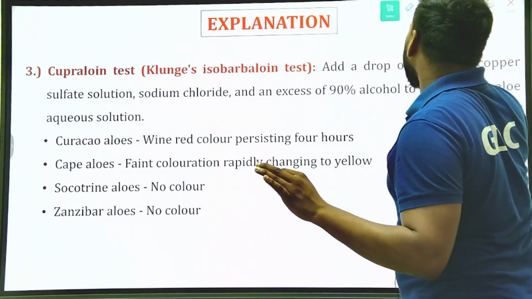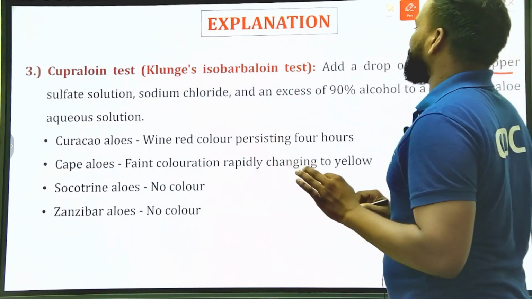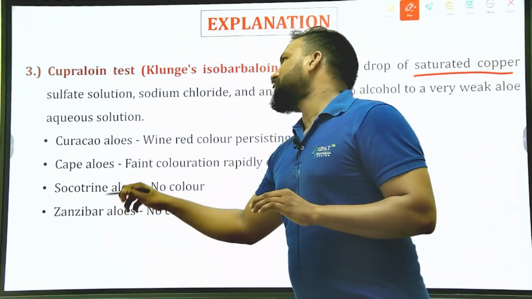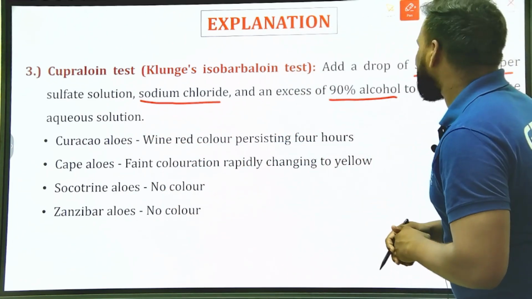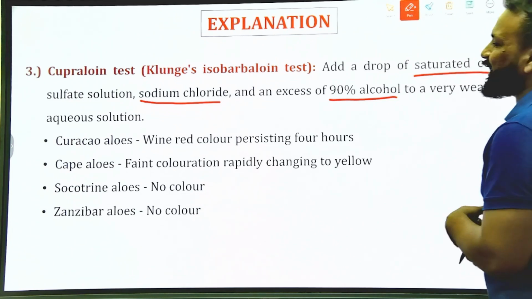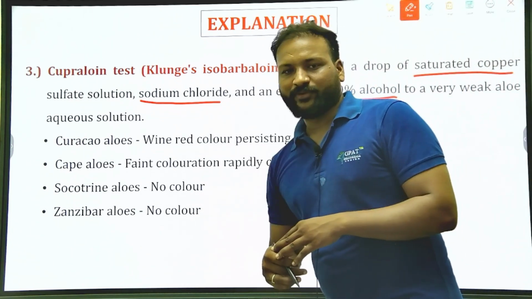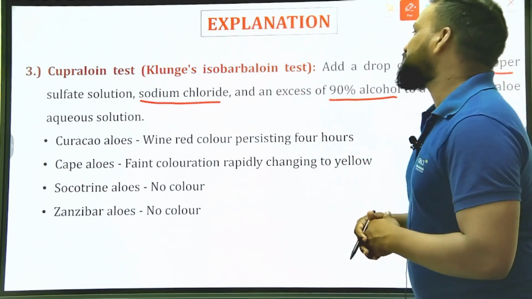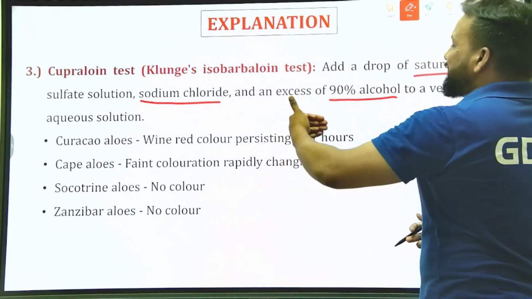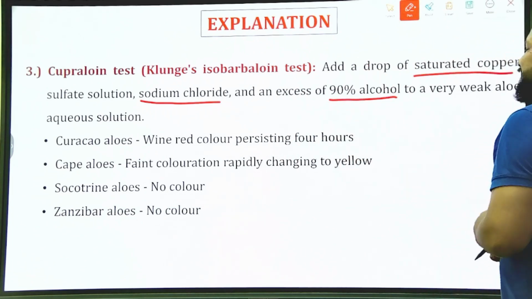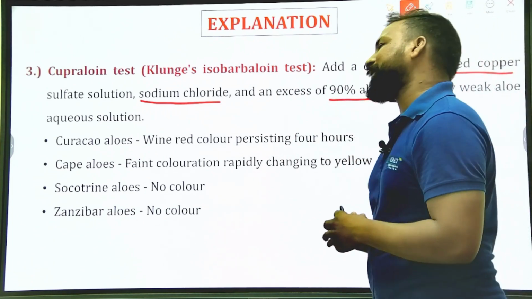In this test, we add saturated copper sulfate solution, sodium chloride, and excess of 90% alcohol to a very weak yellow aqueous solution.